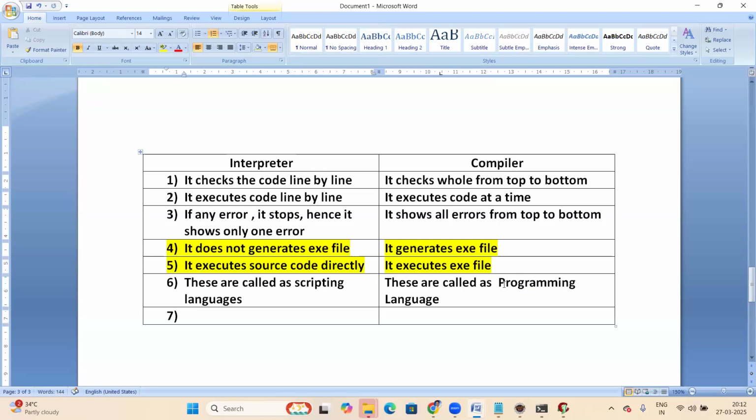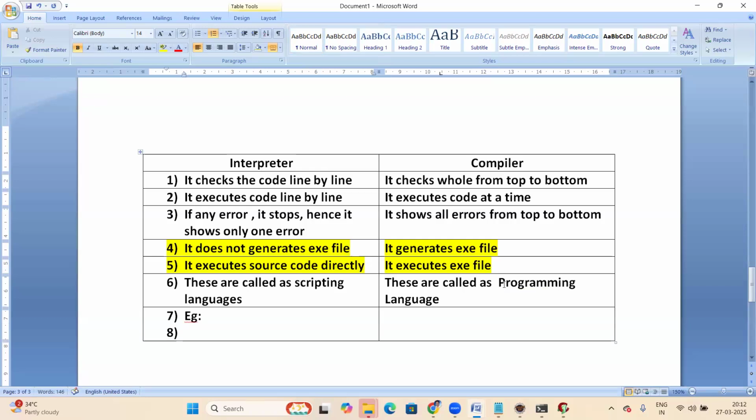Can you tell me examples of scripting languages? Python. Yeah, Python is a scripting language. Okay, good. Any other scripting language? JavaScript, okay. JavaScript is also a scripting language.